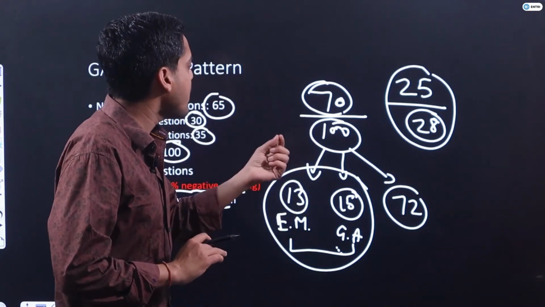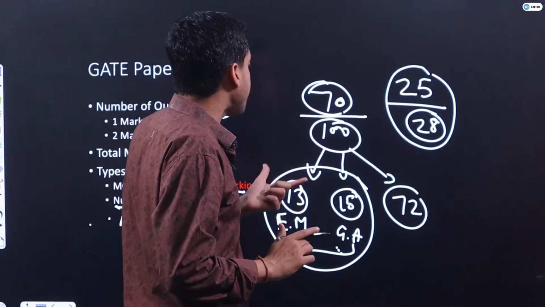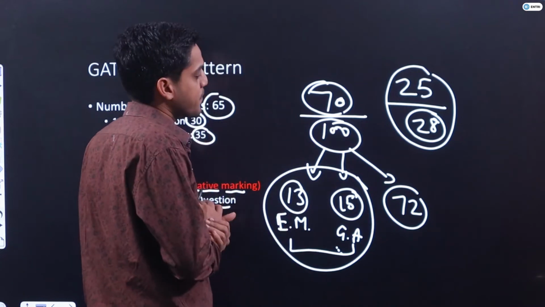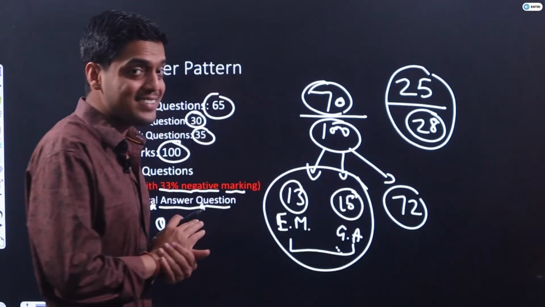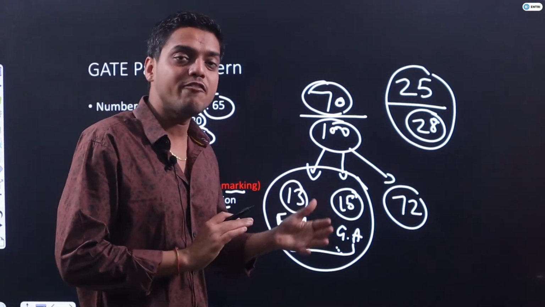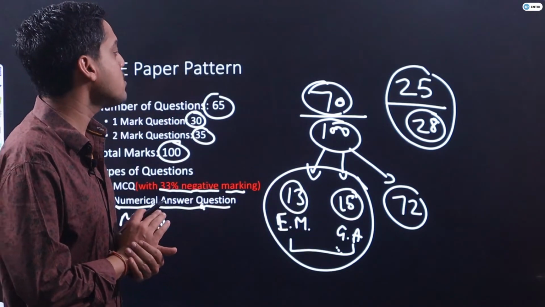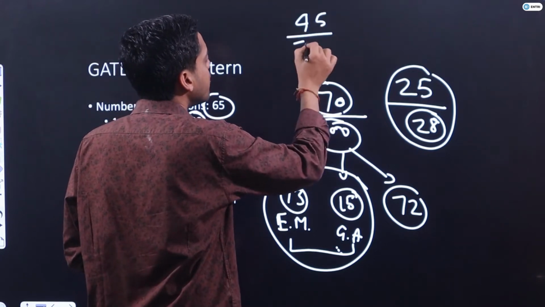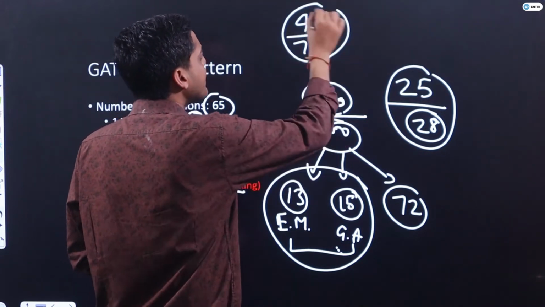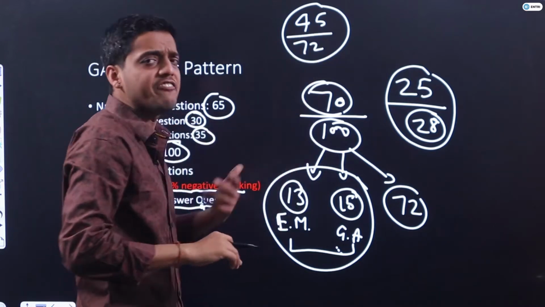The remaining 45 marks can be scored out of these 72 marks, which is not that easy, but it is not impossible or very difficult.